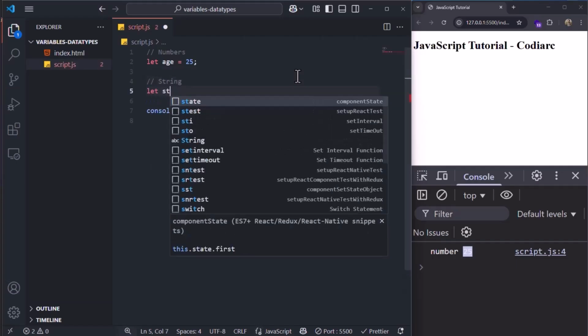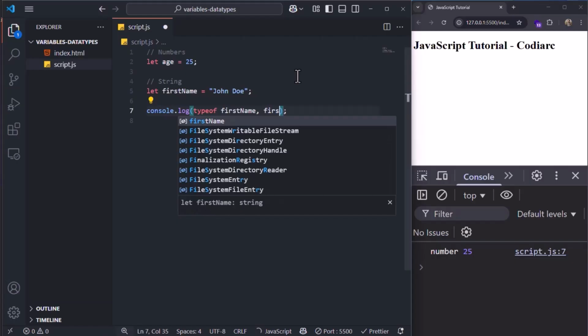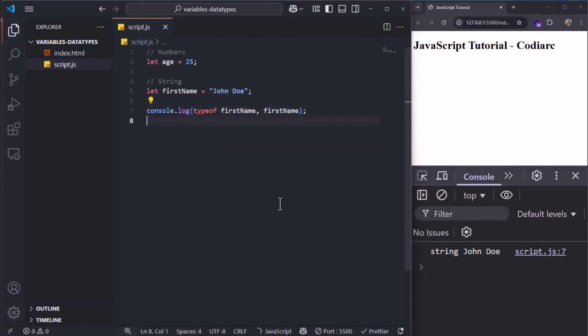Now I'm going to create another variable, and this is going to be a string. Let firstName, as I showed you before, it's going to be John Doe. So I would say now show me the type of firstName and show me the firstName itself. Now it says this is a string, and inside this string variable we have John Doe.